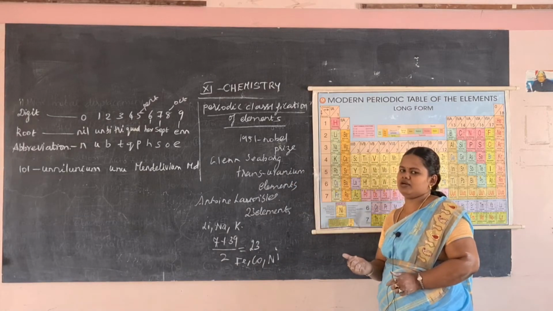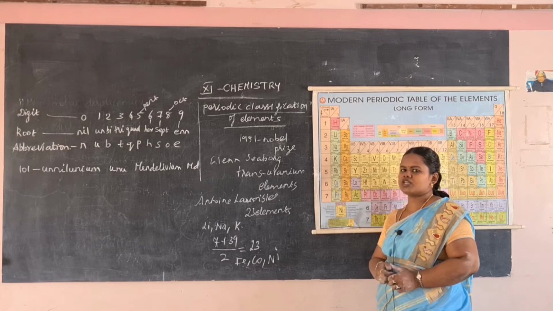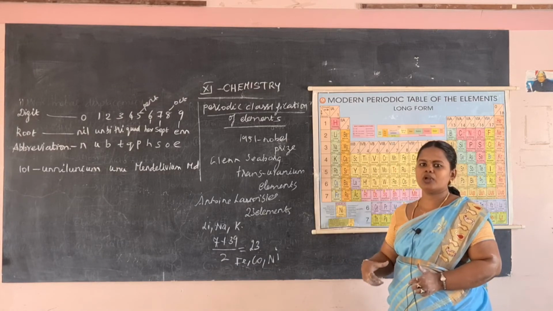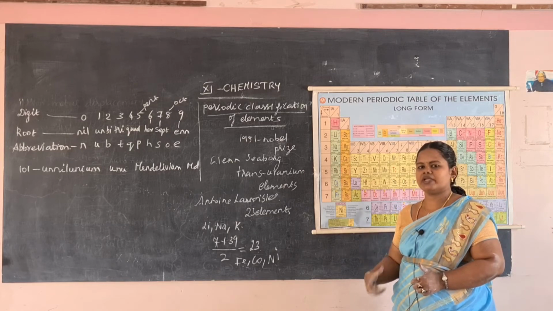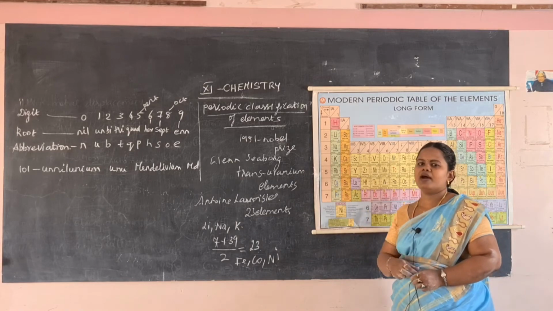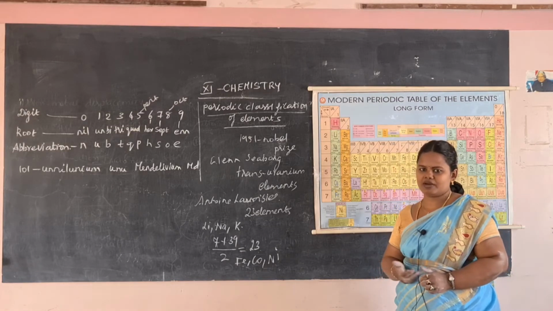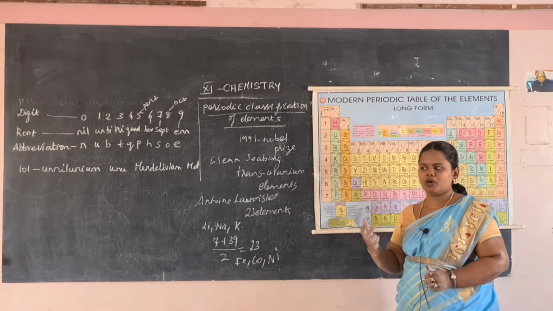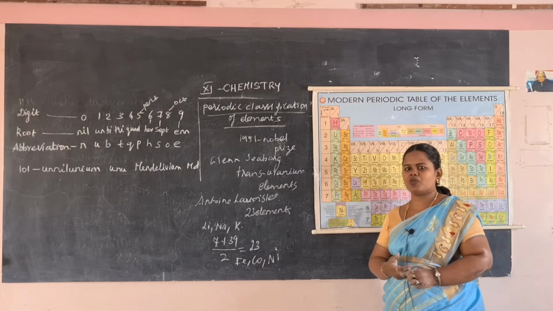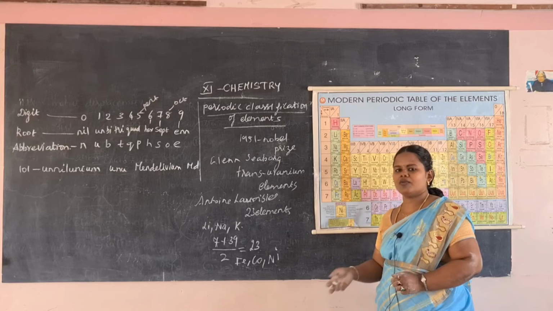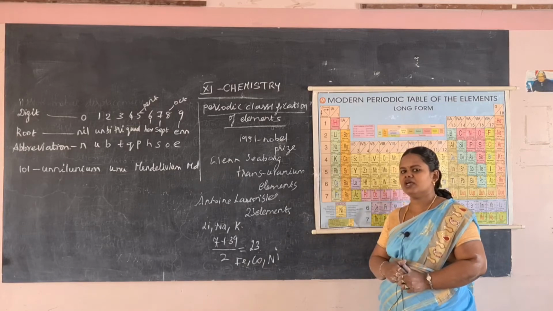Then in 1862 Chancourtois gave a helical view. In the helical view, the elements were arranged in increasing order of atomic weight. Then in 1864 Lothar Meyer gave his view. He made a plot of atomic volume and melting point against atomic weight, and he gave his view on how to arrange the elements in the periodic table.